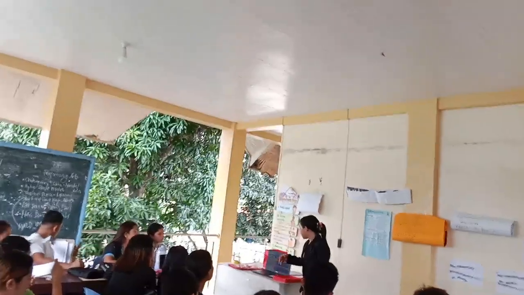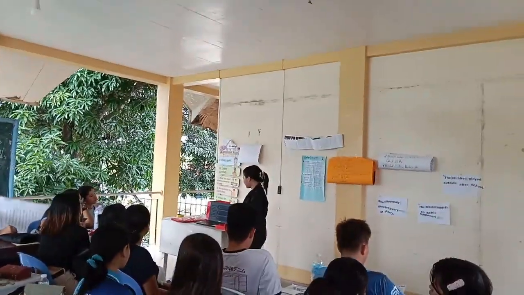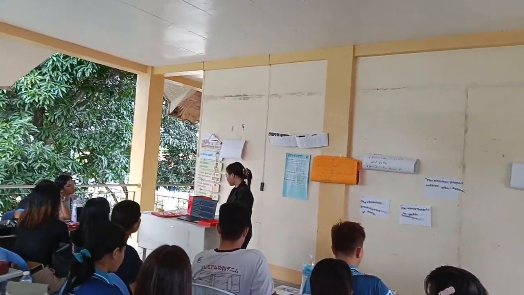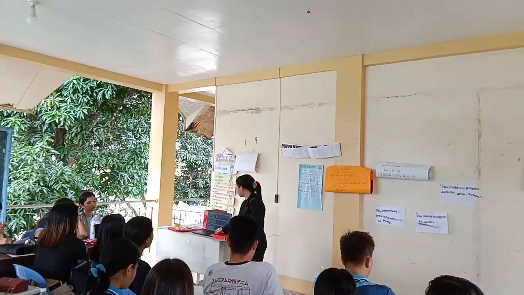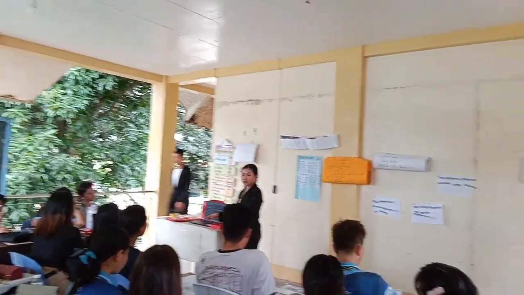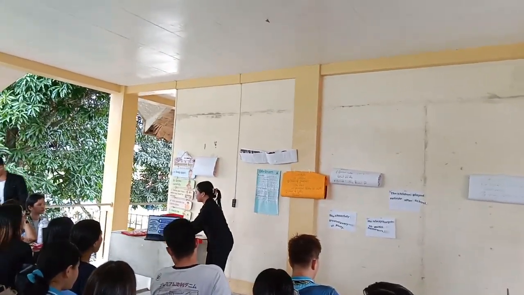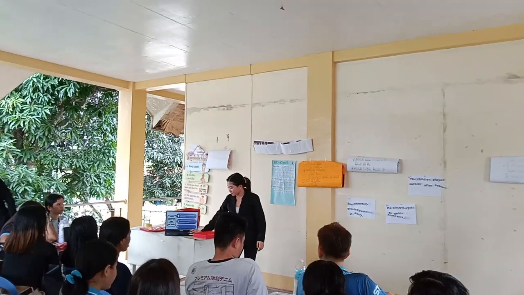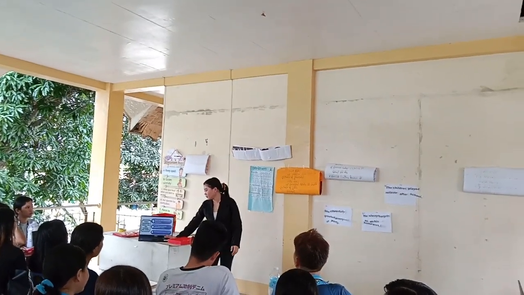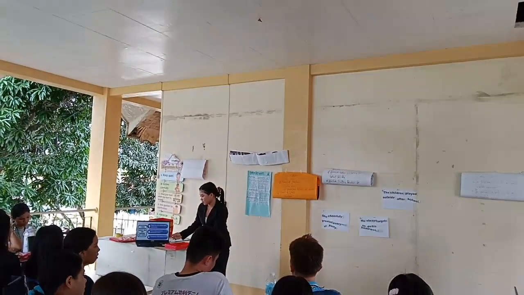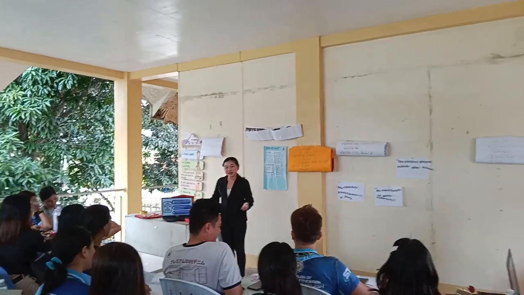Please read number 1. Read the story aloud with expression. Good. 2. Pause appropriately at punctuation marks. 3. Pronounce the words clearly. Are these rules clear, class?